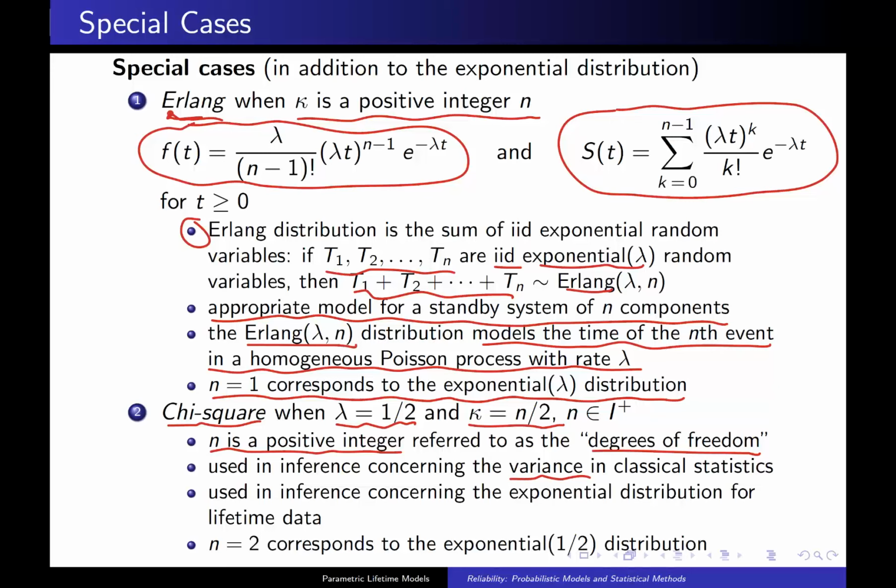It's also going to show up in inference concerning the exponential distribution when we look at lifetime data out in chapters 7 and 8. When n is equal to 2, that's the one value of the degrees of freedom where the chi-square distribution collapses to the exponential distribution. So there you have two special cases of the gamma distribution that will show up in the future.